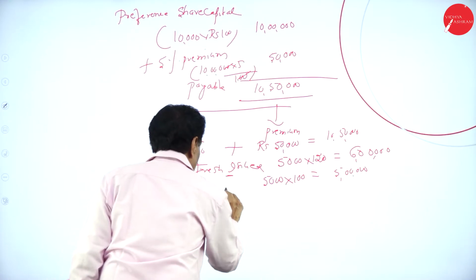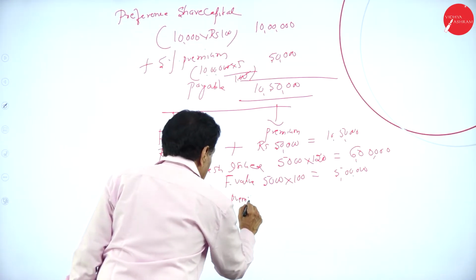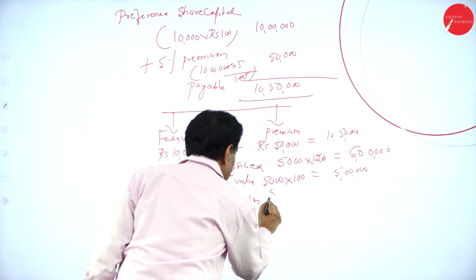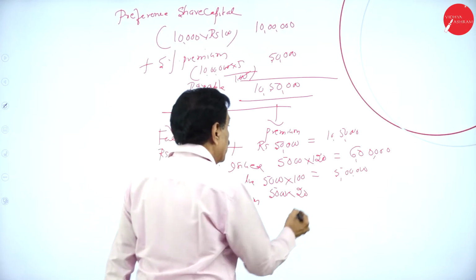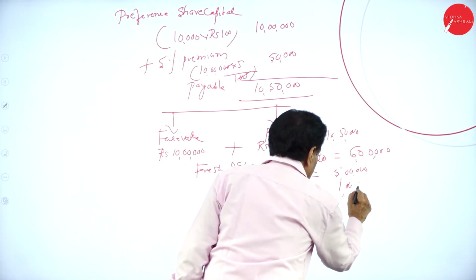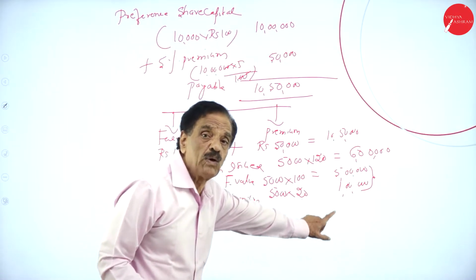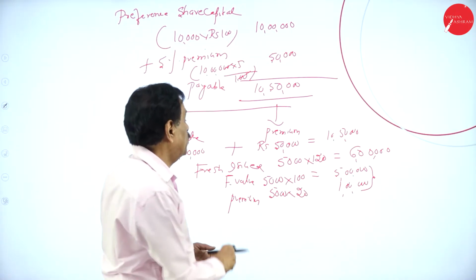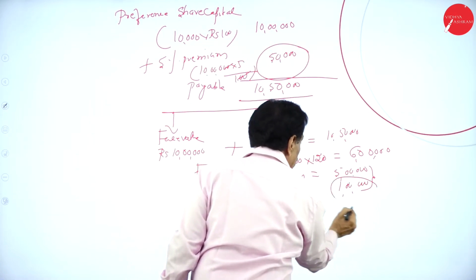Premium, this is face value. Premium. 5,000 into 20 is 1 lakh. Totally 6 lakh. So 5 lakh is the face value, 1 lakh is the premium, 6 lakh. Actually, how much premium is payable? 50,000.